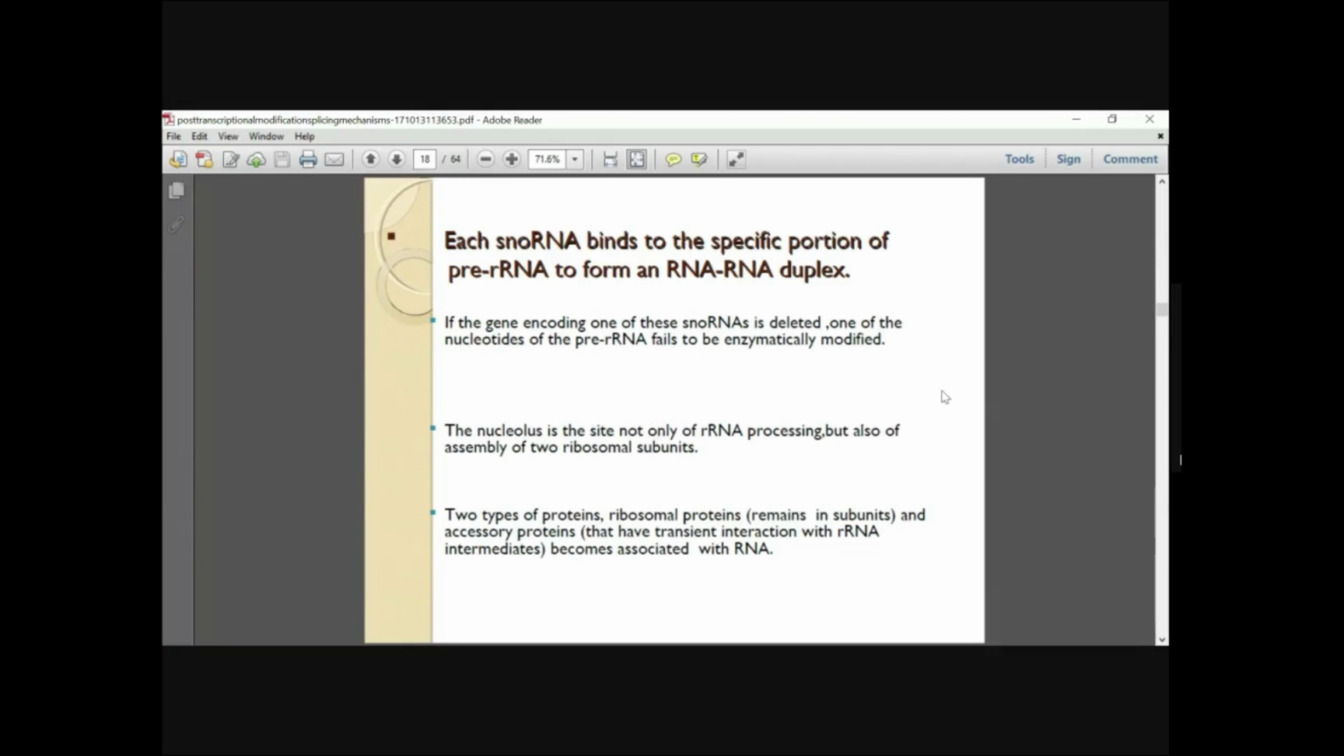So each snoRNA binds to a specific portion of the pre-ribosomal RNA to form an RNA-RNA duplex. So if the gene which encodes these snoRNAs is deleted, one of the nucleotides of the pre-rRNA fails to be enzymatically modified. So if there is some kind of deletion in these genes, then the pre-ribosomal RNA won't be enzymatically modified.